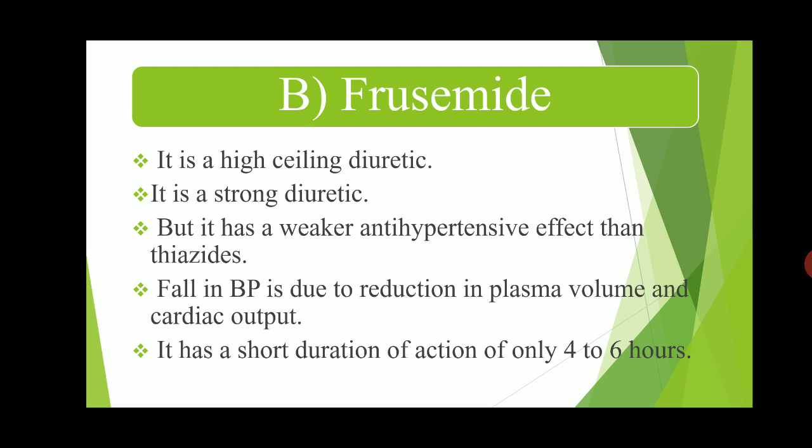With furosemide, the plasma volume of the blood and the cardiac output are reduced, which decreases the blood pressure. It has a short duration of action of only 4 to 6 hours in the body.